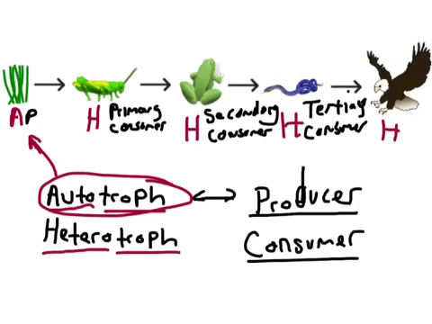And then if you eat the tertiary, you're technically called a quaternary. A fourth level consumer is a quaternary consumer.